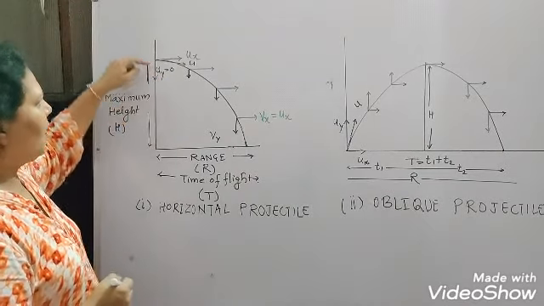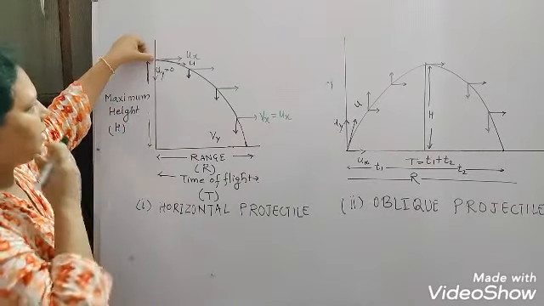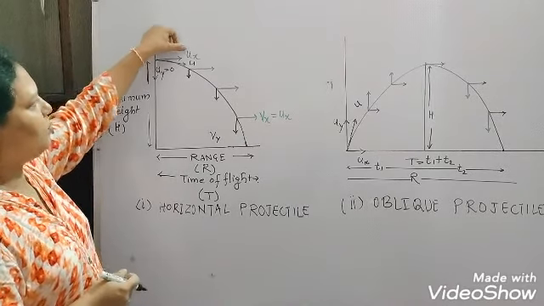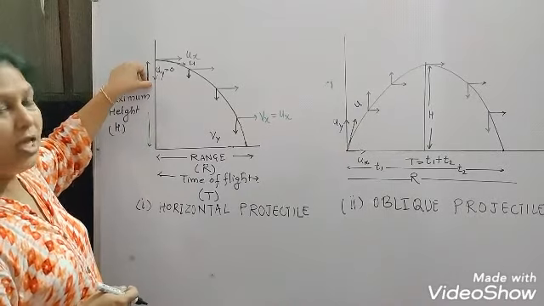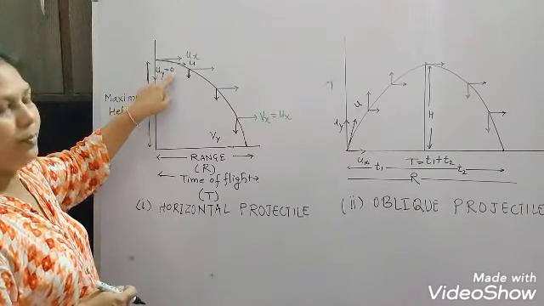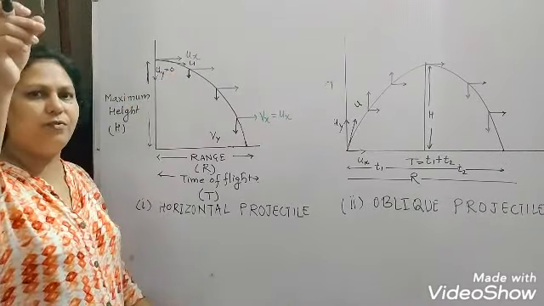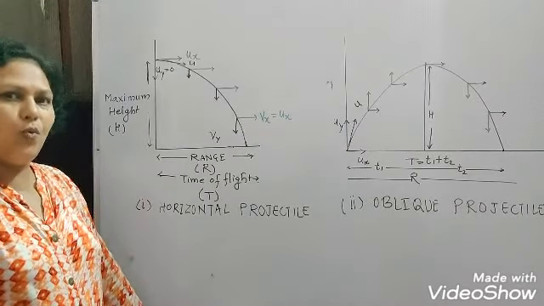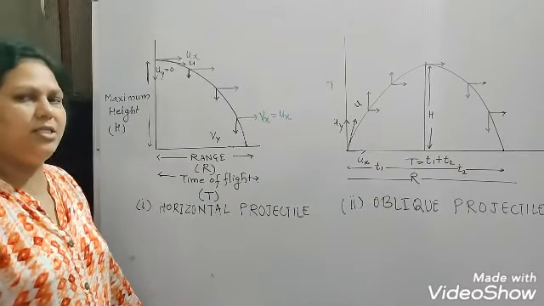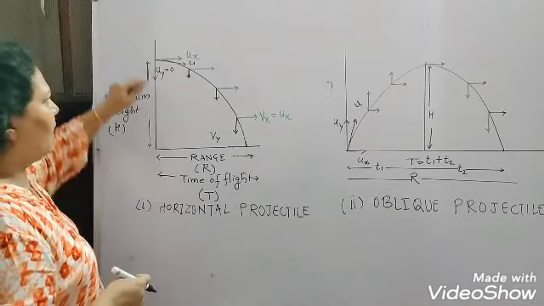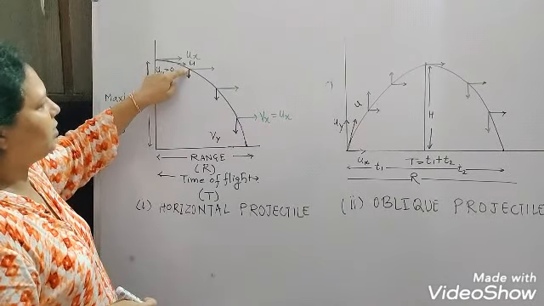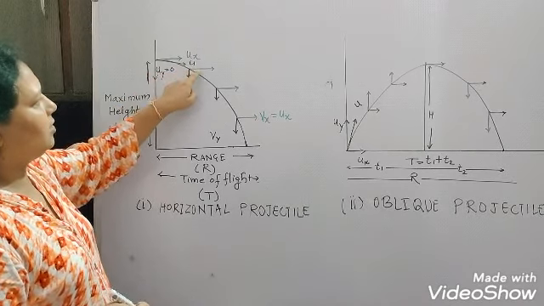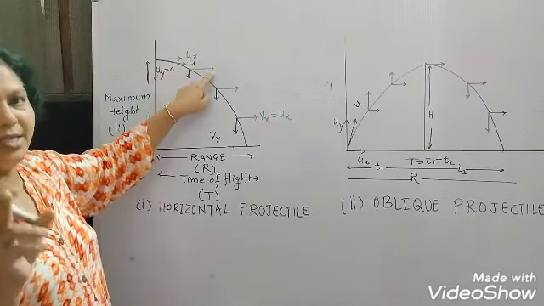At this point, the horizontal component is ux and the vertical component uy is equal to 0, because whenever we drop an object from some height vertically, the initial vertical velocity is 0. After that, at this point you will find that the horizontal velocity will be as it is.